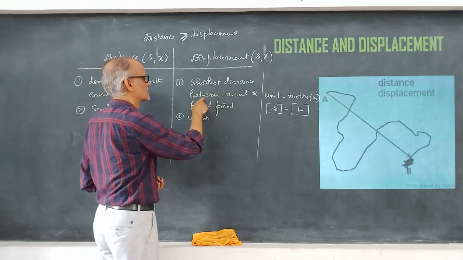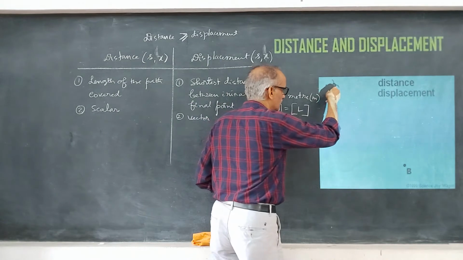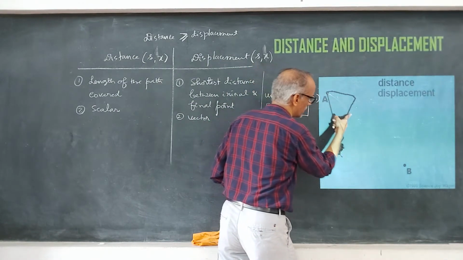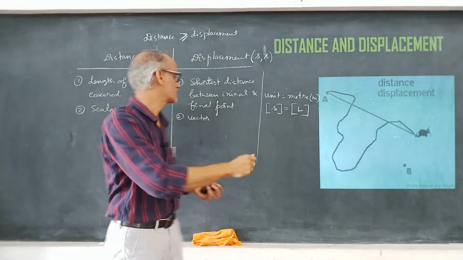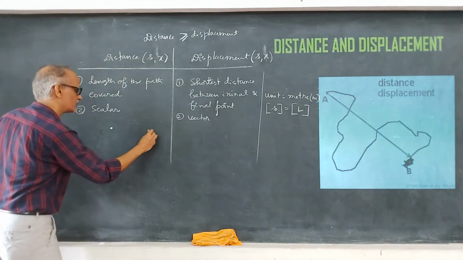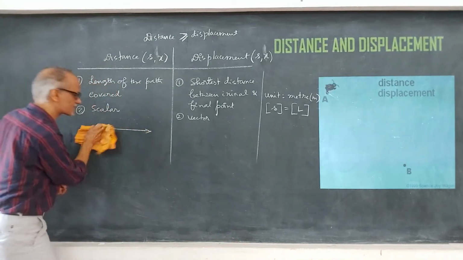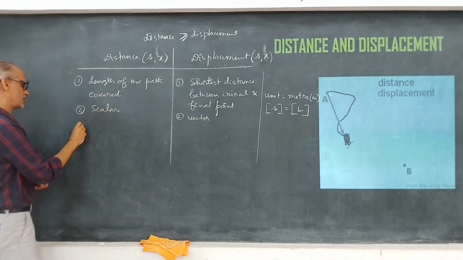Because it is the shortest distance between the initial and final point. That means we measure the distance along a particular direction, correct? Understood? Displacement means from the initial point to the final point. See, it's in a particular direction. So that's why displacement is a vector quantity, whereas the distance is a scalar quantity.